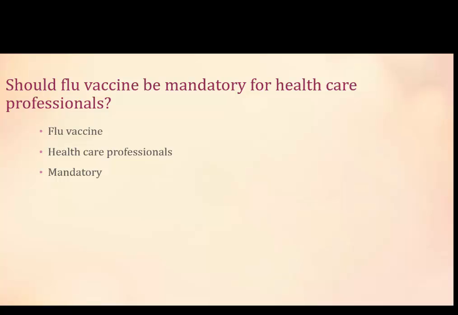How would you search for this in Google or Google Scholar? Remember that Google or Google Scholar only uses keywords. This means they only retrieve what you put in. So if you put in mandatory, for example, it'll look for the word mandatory. But if the article uses the information about flu vaccines and obligatory instead of mandatory, it may not retrieve that article. This is because Google or Google Scholar may not understand or interpret synonyms.